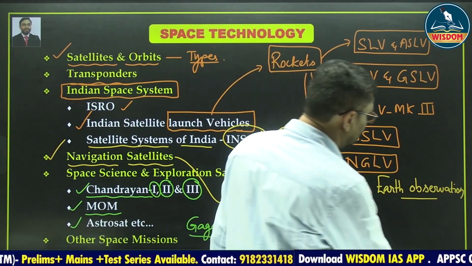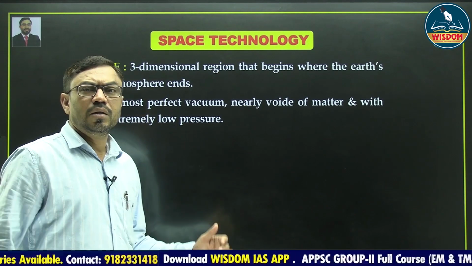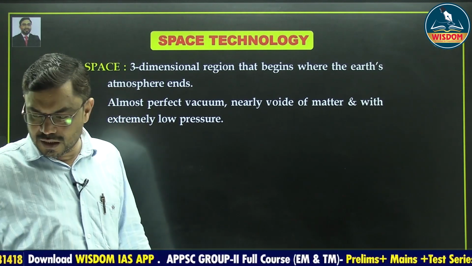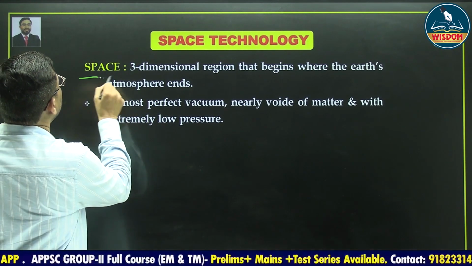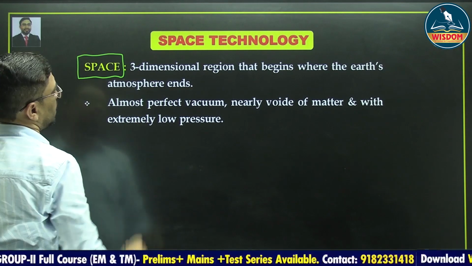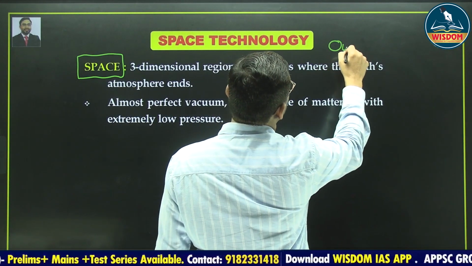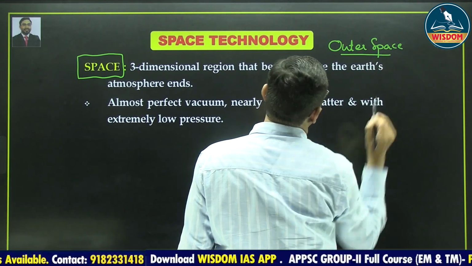So let us start with the space technology. Here we have to understand some basic terminologies of space system. Just I told you. So what is meant by space? Simply, the space is called as outer space.